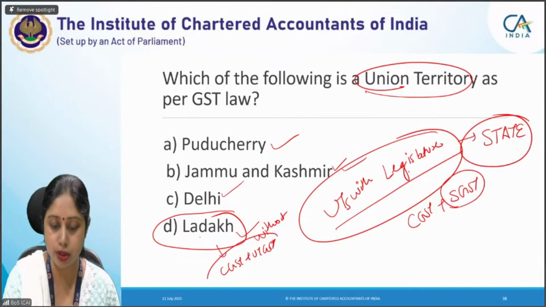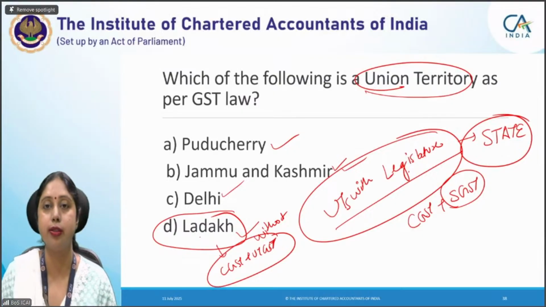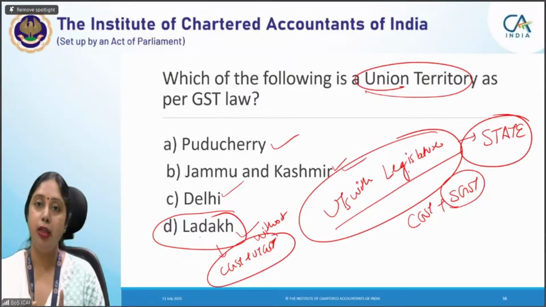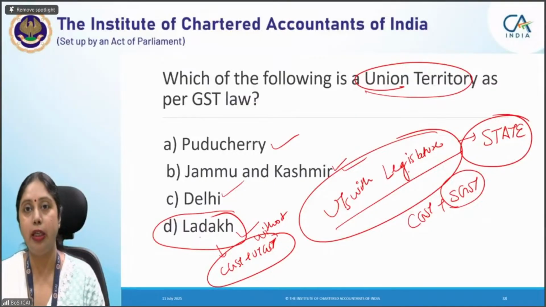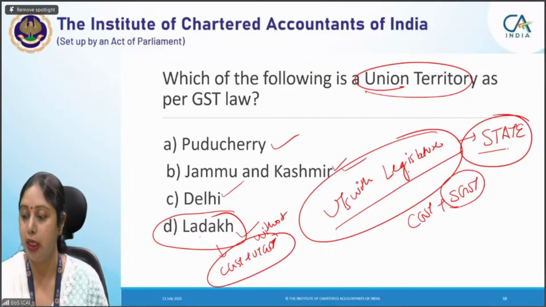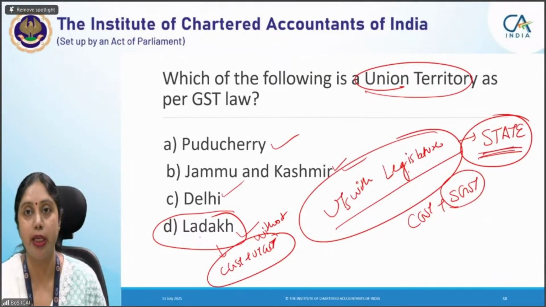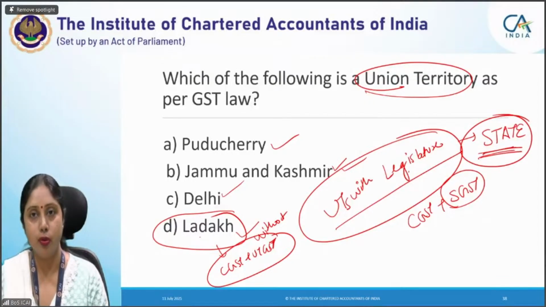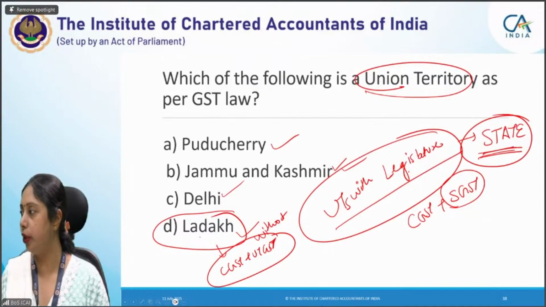I have put this question just to tell you this intricacy or fine point, that in case of union territory, UTGST plus CGST is charged. In case of states, you know that CGST plus SGST is charged. But in case of UTs with legislature, CGST plus SGST is charged because they are included in the definition of state under the GST law. All UTs with legislature are also states. Okay, so I hope this point now is clear to you all.